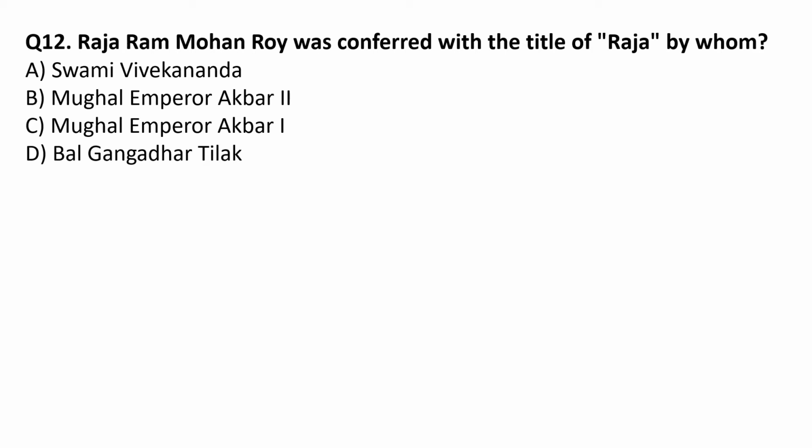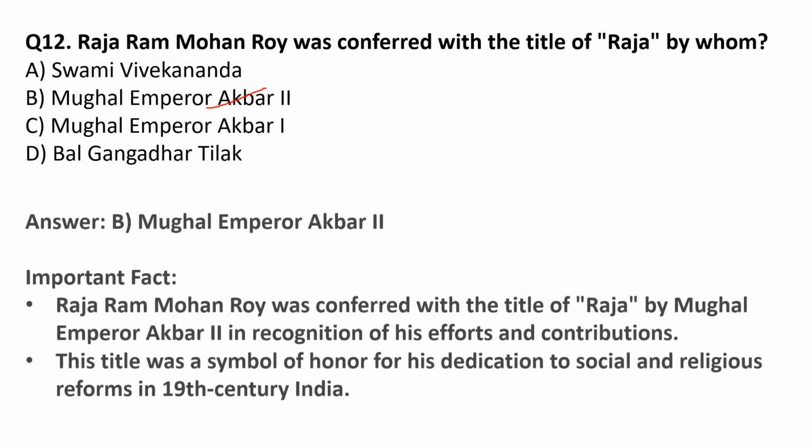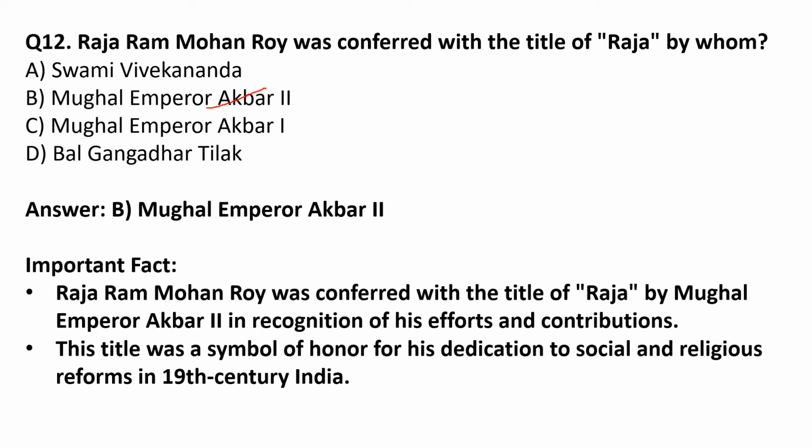Ram Mohan Roy was conferred with the title of Raja by whom? The correct option is Mughal Emperor Akbar II. Ram Mohan Roy was conferred with the title of Raja by Mughal Emperor Akbar II in recognition of his efforts and contributions. This title was a symbol of the honor for his dedication to social and religious reforms in 19th century India.